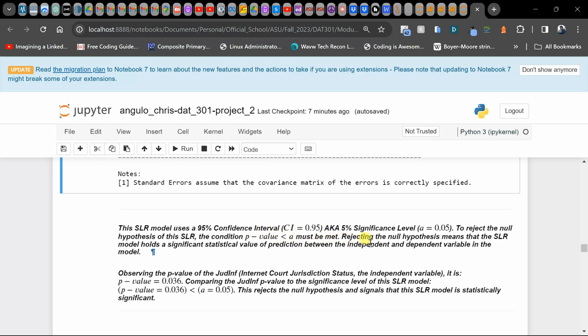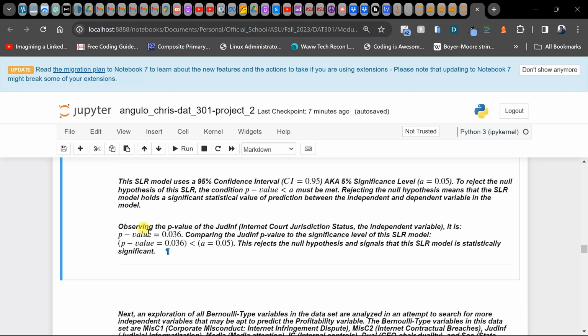If we do reject the null hypothesis, this is going to mean that the SLR model holds a significant statistical value of prediction between the independent and the dependent variable in the model. So if we are able to meet this statement as true, then that means that this model actually is statistically significant.